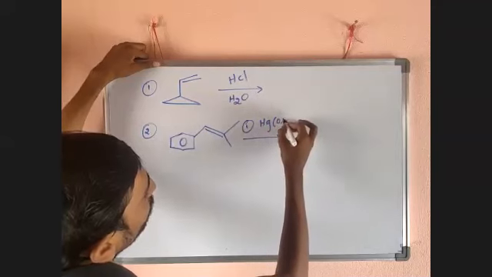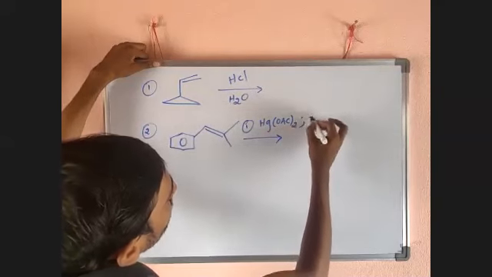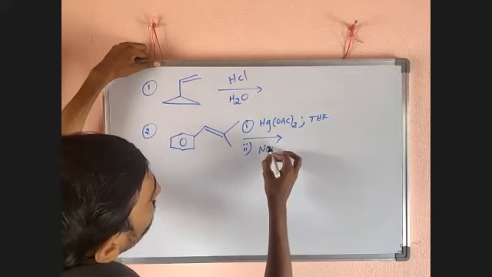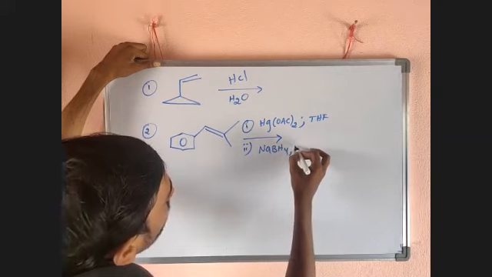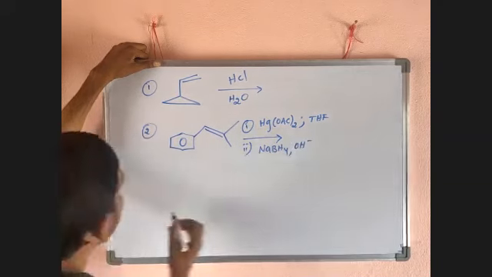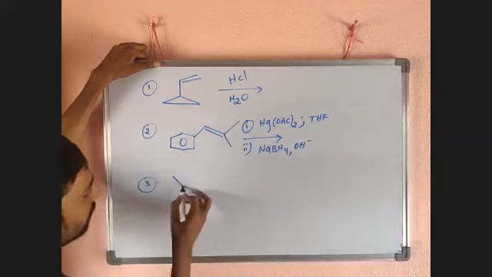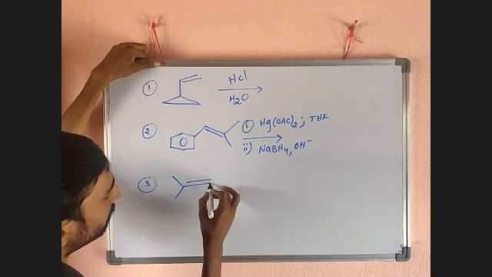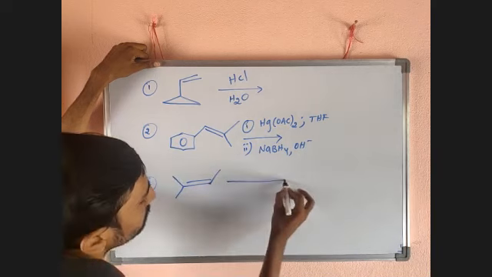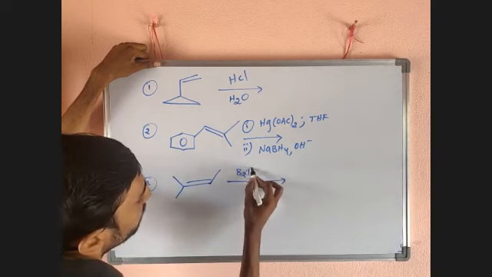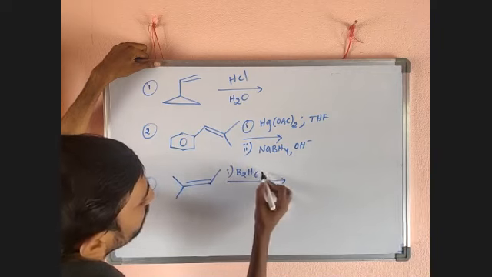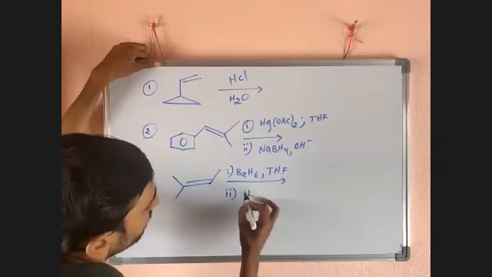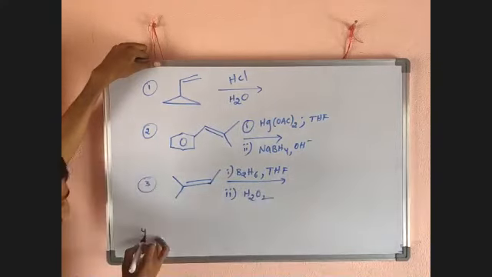HgOAc taken twice, THF, then option 2 is NaBH4, OH minus. Third case, B2H6, THF, option 2 is H2O2. Next, fourth case,